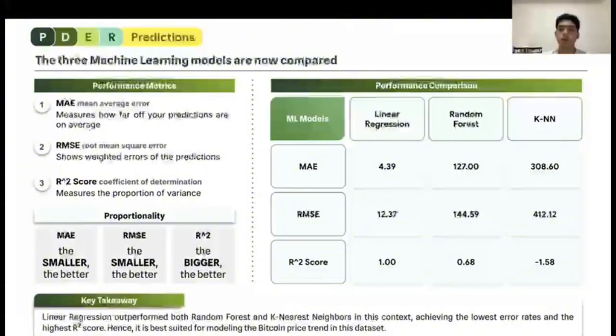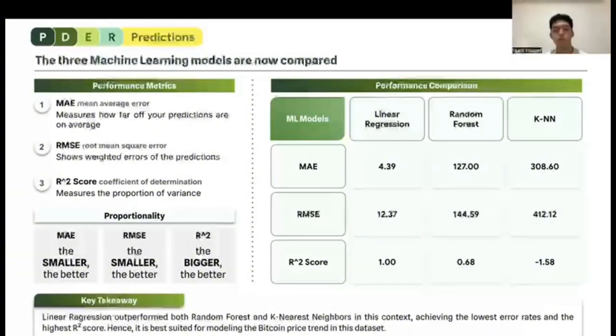In the ML models, it is seen that in the MAE, linear regression has the smallest value compared to the other two, and the same goes for the RMSE, which has the smallest value at 12.37 compared to the other two. However, on the R square score, linear regression has a perfect score of 1 compared to the others, who have 0.68 and even a negative score on KNN.